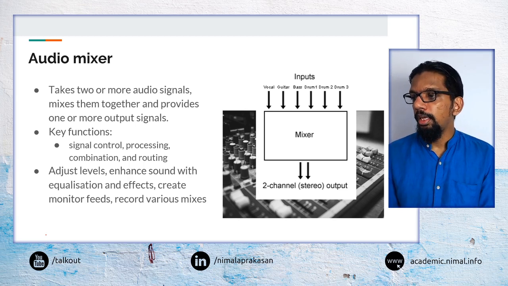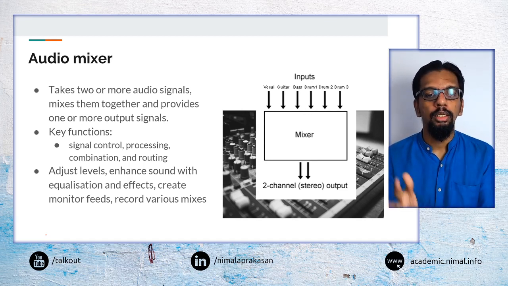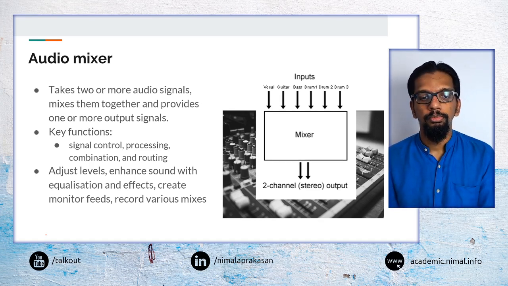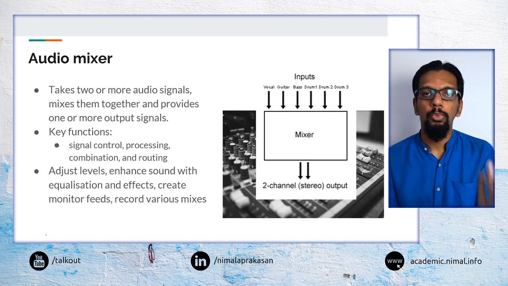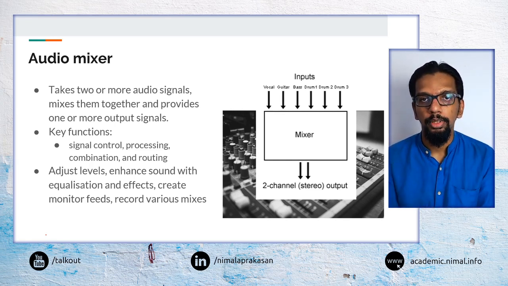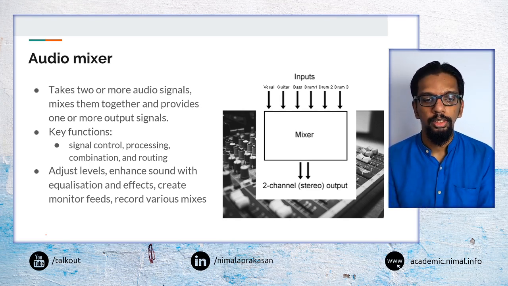So the main idea behind an audio mixer is that it can take two or more audio signals and combine them together to produce a single output or more than one output. So the main task that happens inside an audio mixer is the combining of these signals.